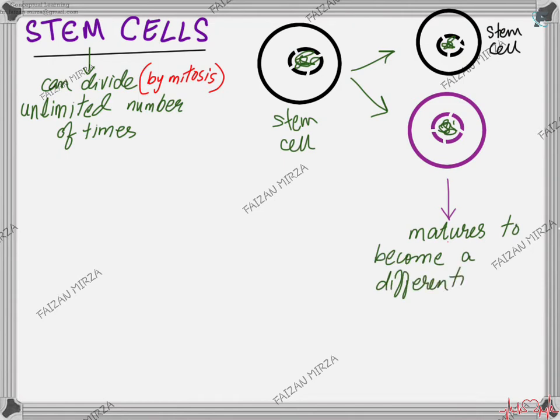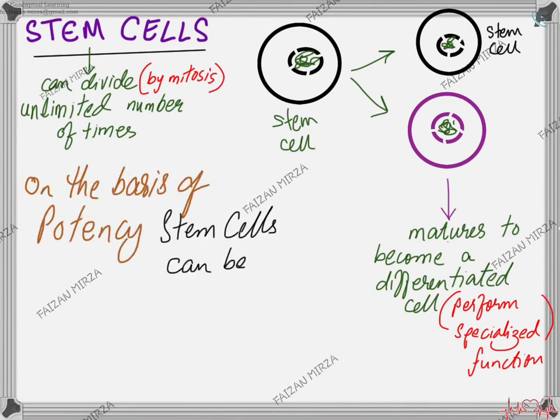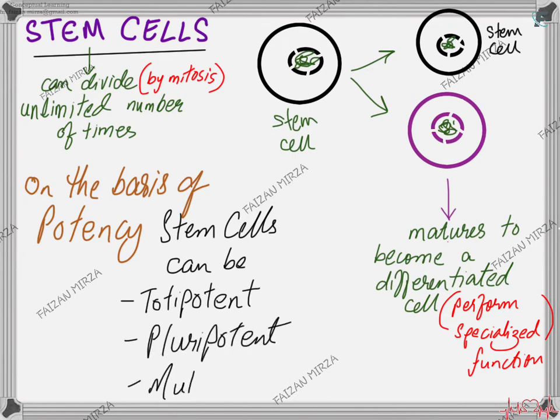and the other cell will develop into a cell which will mature and become a differentiated cell, and it will start to perform a specialized function. On the basis of potency, we say the stem cells could either be a totipotent stem cell, a pluripotent stem cell, or a multipotent stem cell.